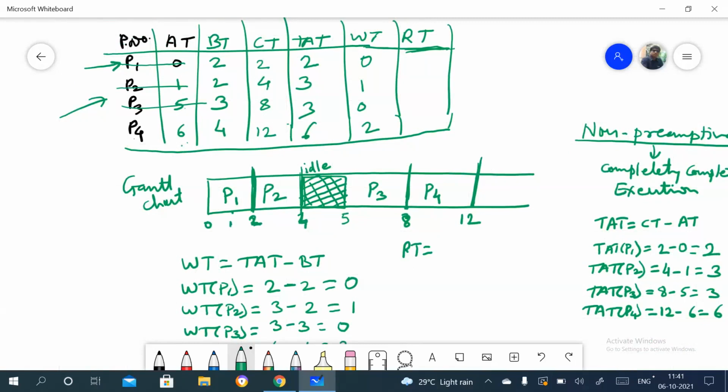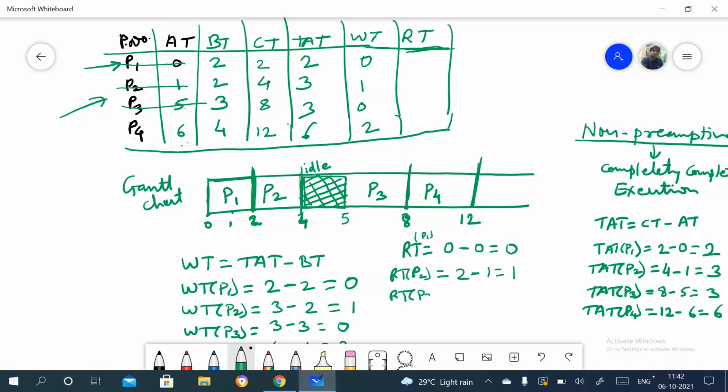Suppose P1 is the process, consider the P1 process. When P1 gets the CPU first time at time 0, so this is 0 minus arrival time for P1, which is 0, so the response time will be 0. Now the response time for P2: when P2 gets the CPU first time, at 2, and the arrival time for P2 is 1, so which is 1.